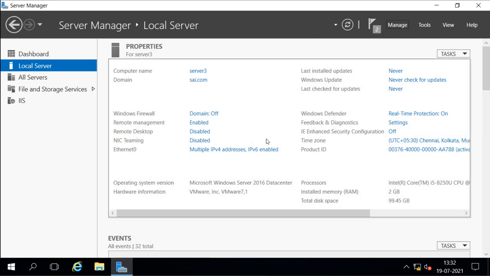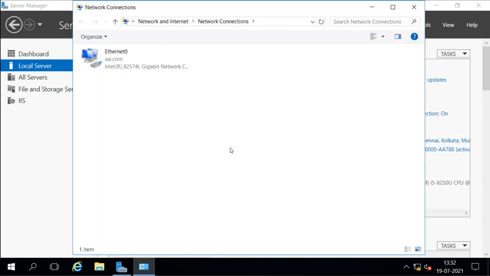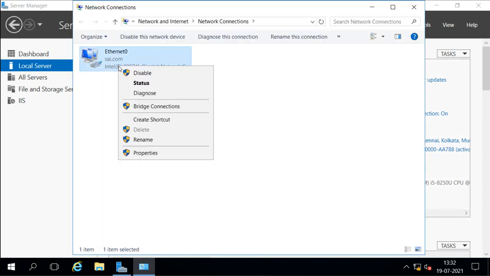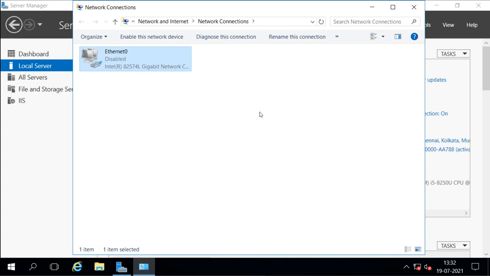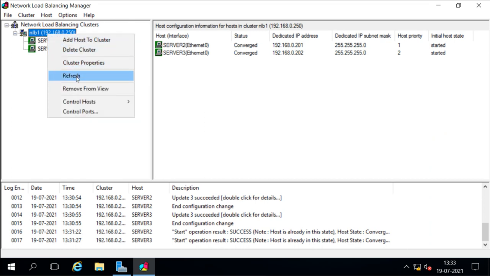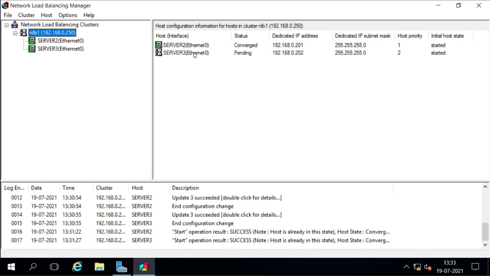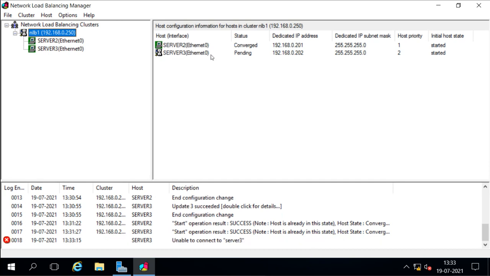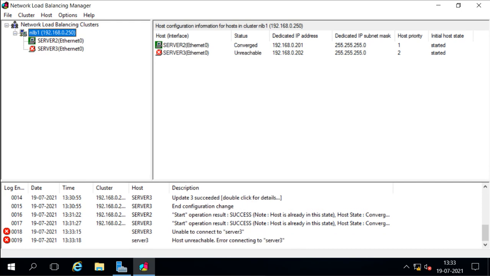This is server 3, so instead of shutting down the server, I will just disable the network. I will right click and say disable. Now we'll see who is responding. In the cluster, when I right click and refresh, you see server 3 is now not available. Now we will check who is responding to this request.